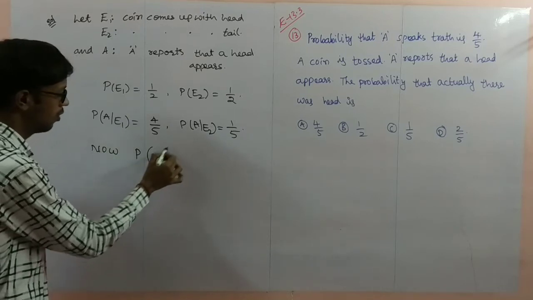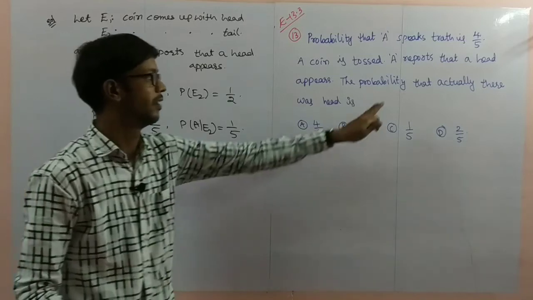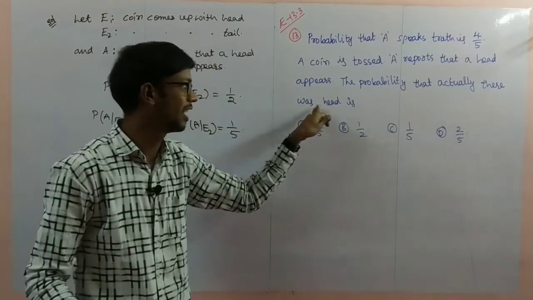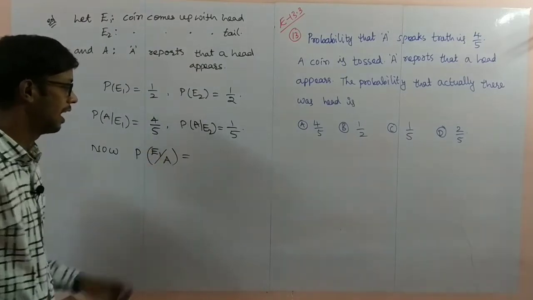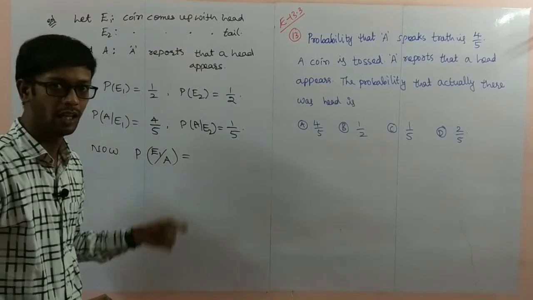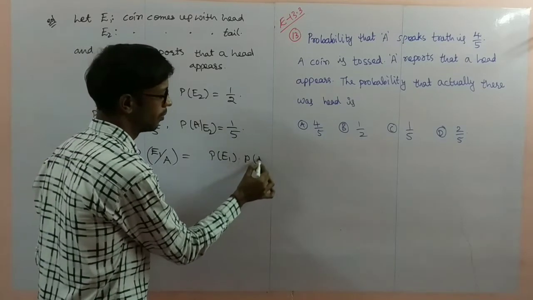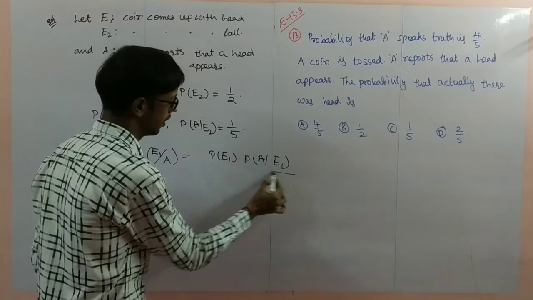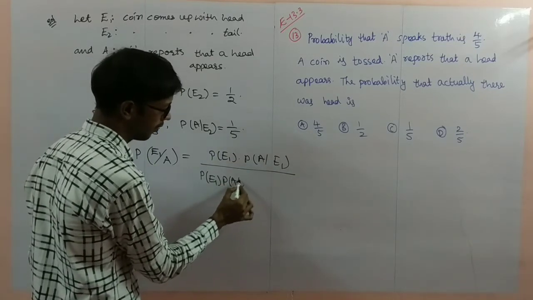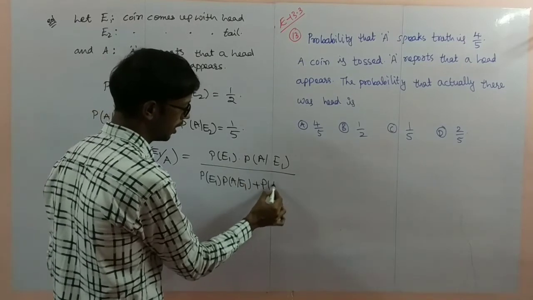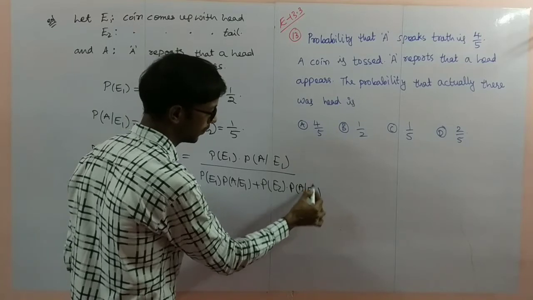Now we have to find the probability of E1 by A. The probability that actually there was head. There was head, that means E1, given that he reports head. So probability of E1 into probability of A by E1, divided by probability of E1 into probability of A by E1 plus probability of E2 into probability of A by E2.